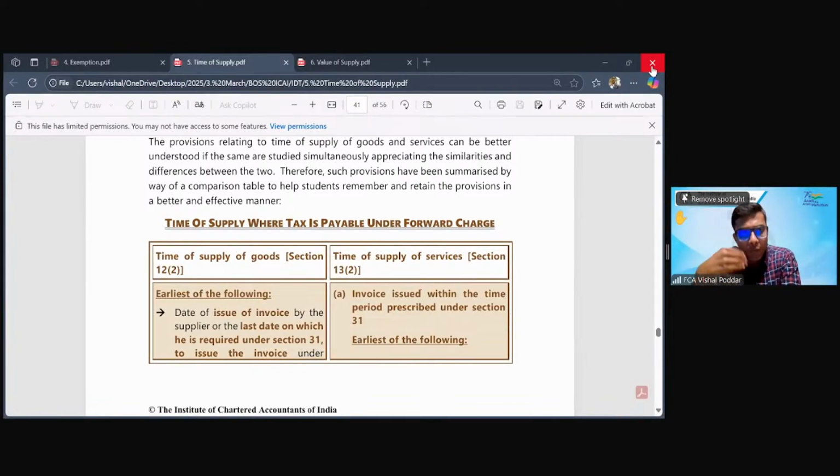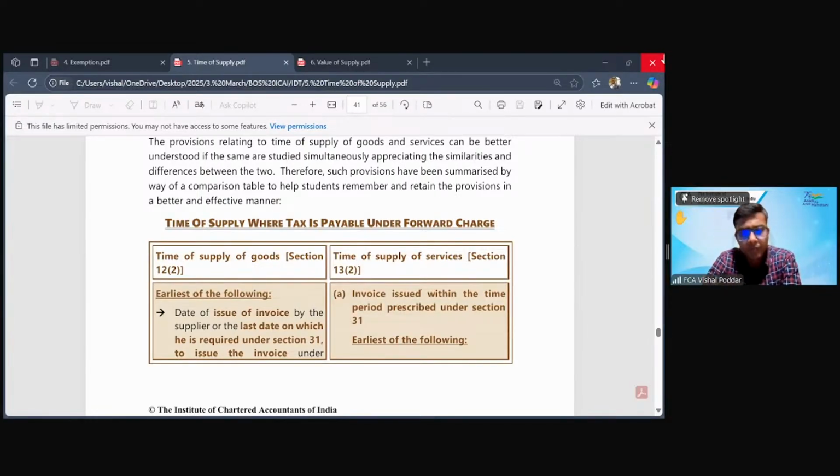Now, when a supply is happening, the law wants to fix the date on which the taxpayer becomes liable to pay the tax. And this is where the concept and the provisions of time of supply come into play. What does this time of supply provision say? It simply says we will ask you to pay the tax on the earliest of these triggering points. Simple. So you have three triggering points in case of goods, two in case of service. So we want you to pay tax on the earliest of these triggering points with some changes.